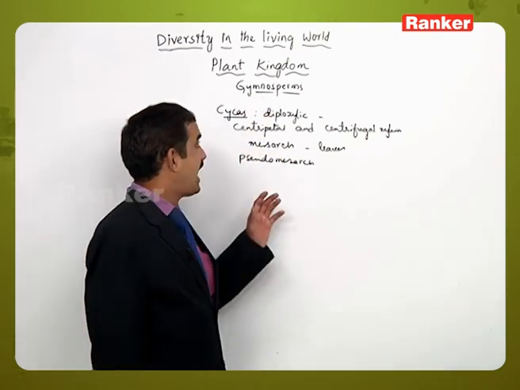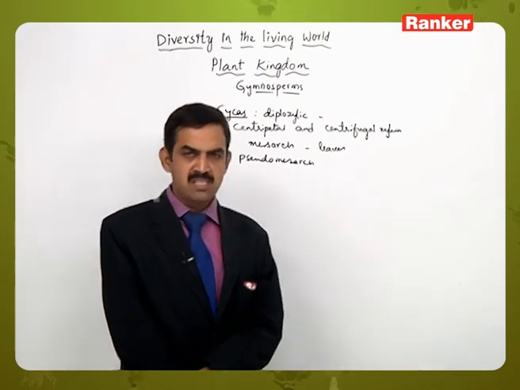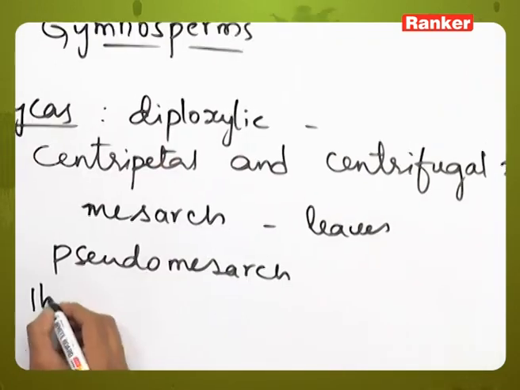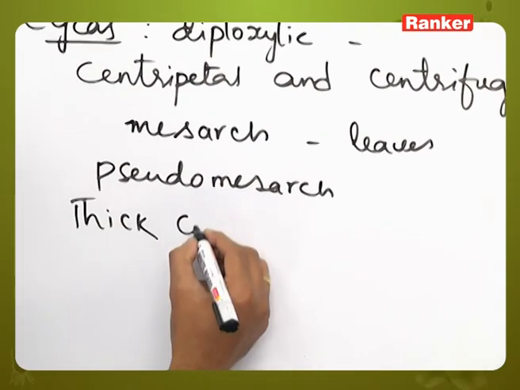And as we said, Gymnosperms exhibit many xerophytic adaptations like the presence of a thick cuticle wall.